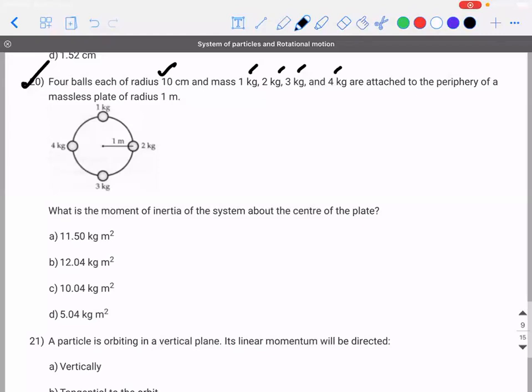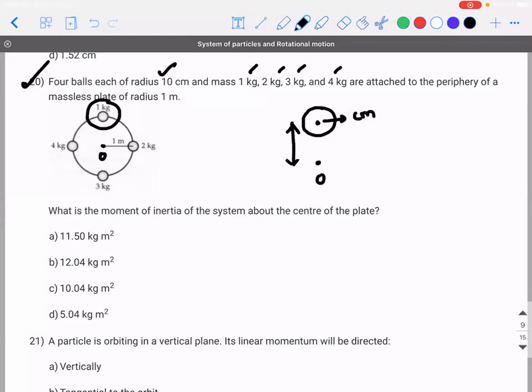Correct? So, if I take this 1 kilogram ball, this 1 kilogram ball has a center of mass, so there is an axis passing through this. And from this center of mass, to the point O where you're trying to calculate, there is a particular distance associated with it.